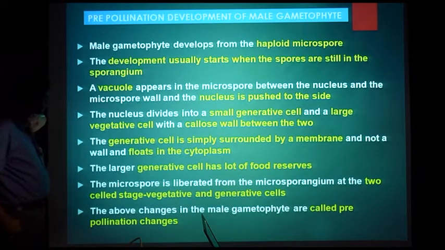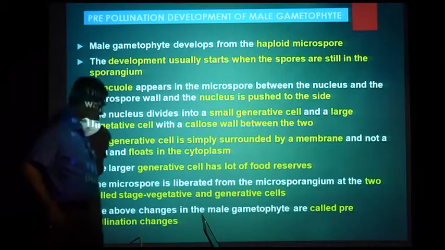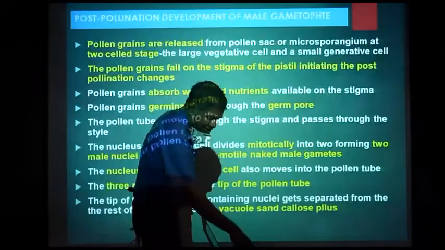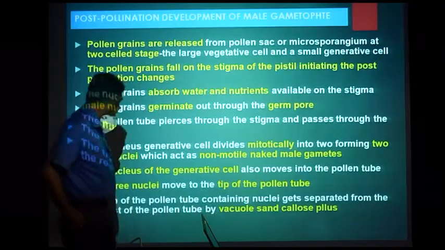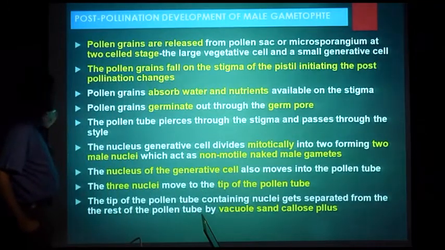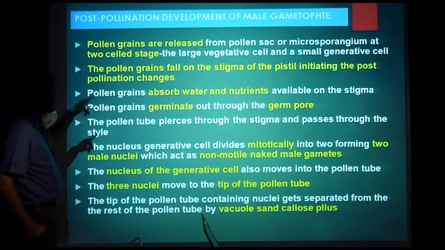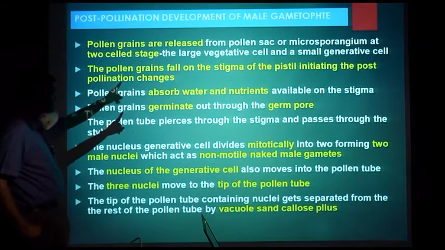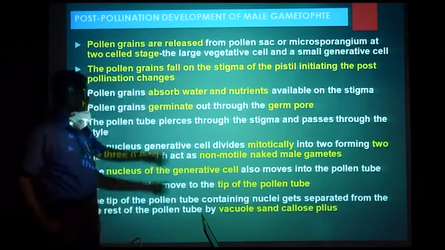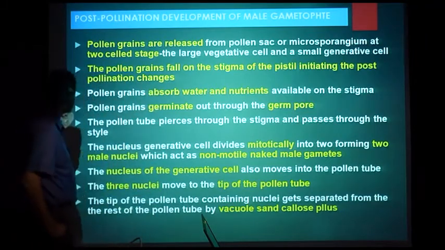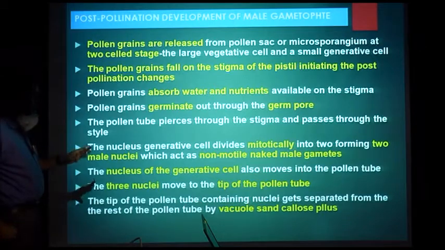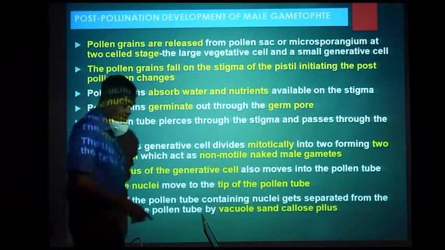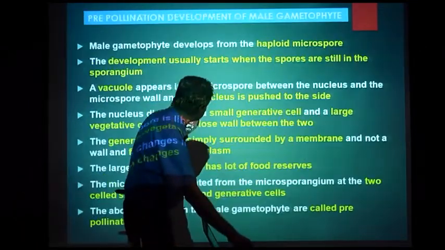Now, at what stage the pollen grains are liberated? Now, pollen grains are released at two-celled or three-cell stage, that is mostly two-cell stage, a large vegetative cell and a small generative cell. The pollen grains now fall on the stigma.